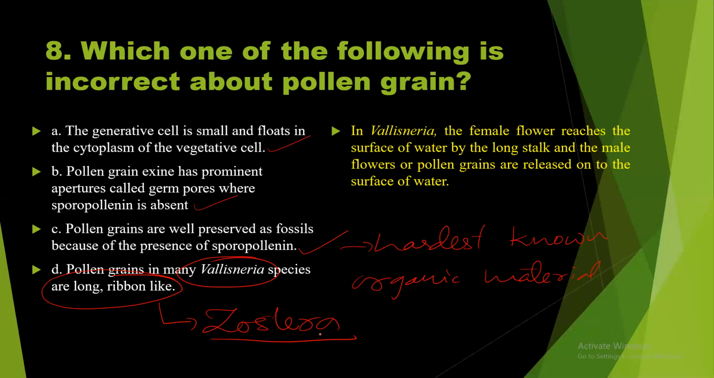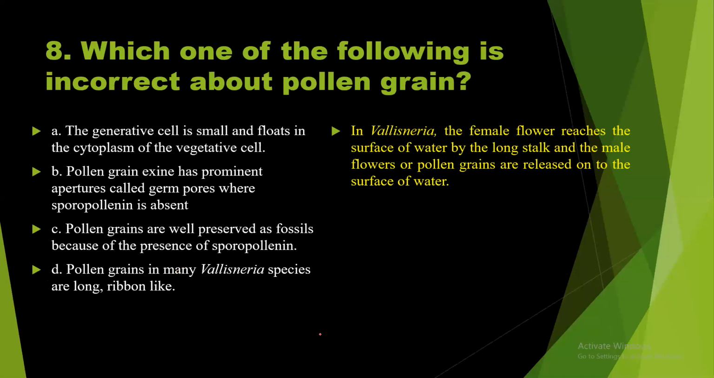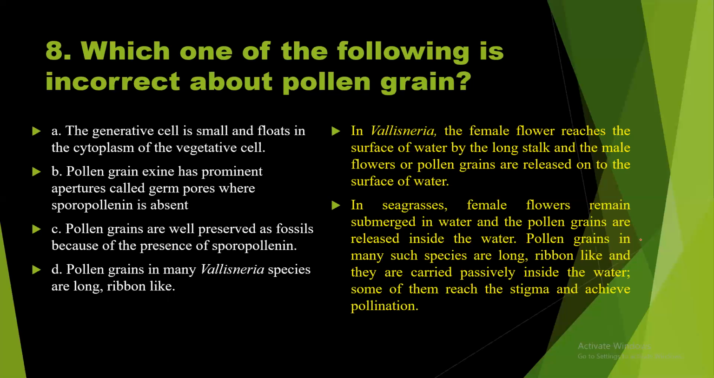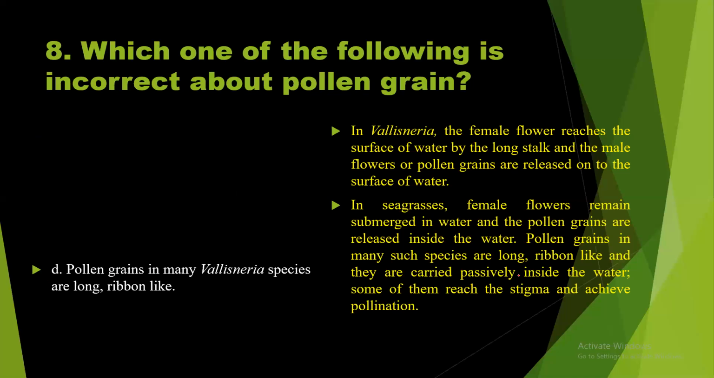In Vallisneria, the female flower reaches the surface of water by a long stalk, and male flowers or pollen grains are released onto the surface of the water. And in seagrasses, the female flowers remain submerged in the water and pollen grains are released inside the water. Pollen grains in many such species are long ribbon-like and are carried passively inside the water. Some of them reach the stigma and achieve pollination. So definitely the answer should be option D.